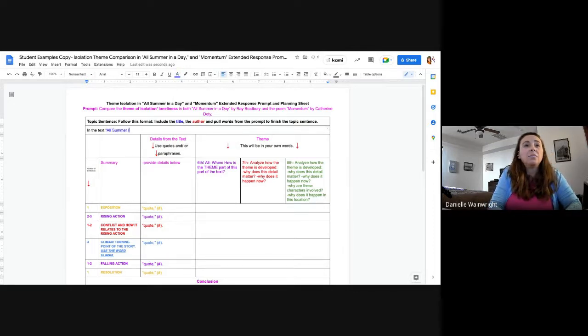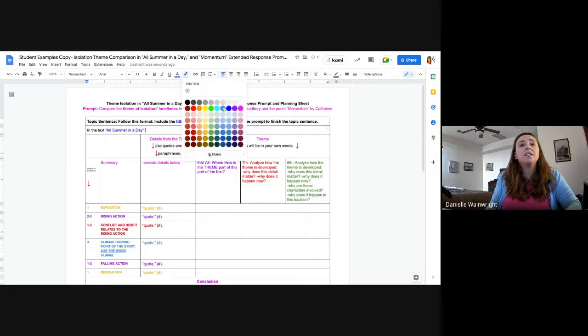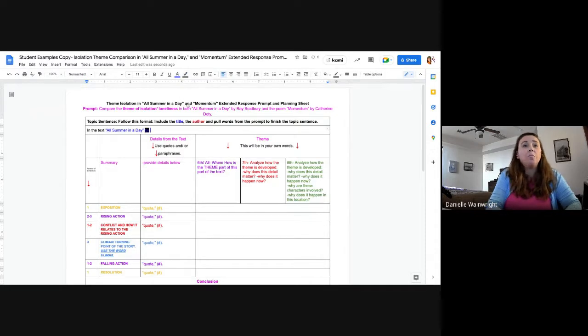All Summer in a Day. We're putting this in quotation marks because it's a short work, by, oh, that is not what I wanted to do, y'all. By, and then in red, we're going to put the author, and we're going to spell the author's name correctly because it's right here for us, Ray Bradbury. If you need to, copy and paste it and then just change the color to red. But you absolutely have to spell titles and authors correctly, especially if they're provided for you, okay? So in the text, All Summer in a Day by Ray Bradbury,